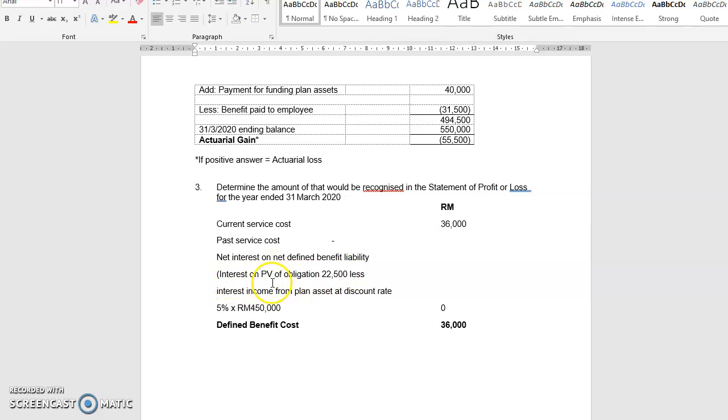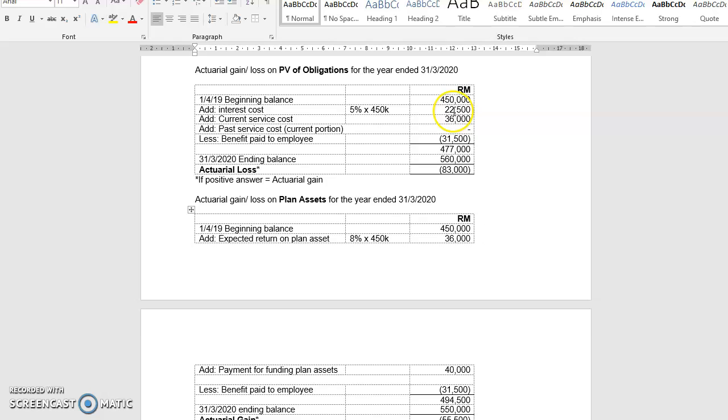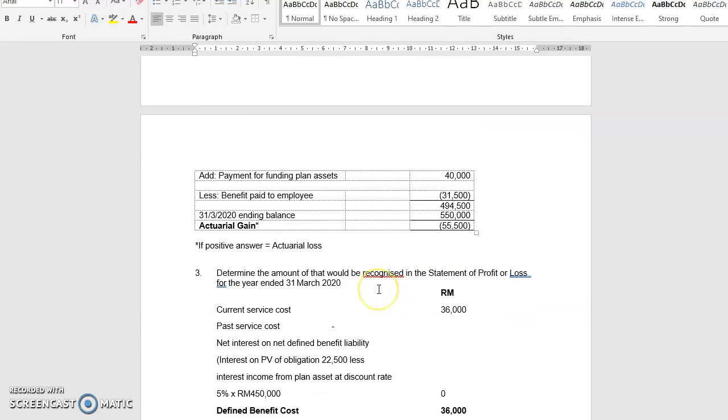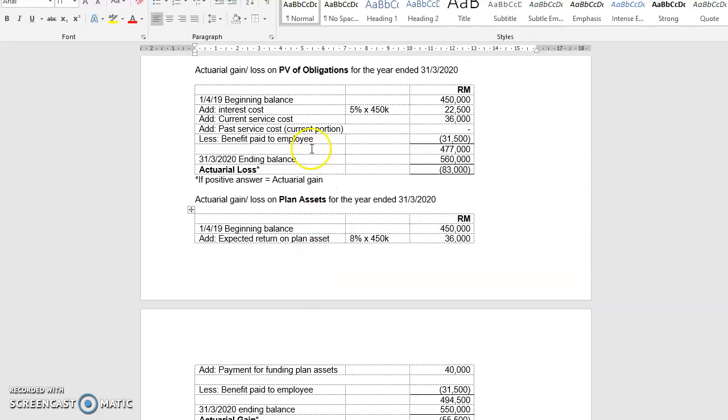It is interest on present value of obligation, 22,500. This is the amount that you can get from the present value of obligation calculation, 22,500. And then you less the interest income from plan asset at the discount rate, which is the same percentage, 5%. Similar to what you calculated just now, 5%.